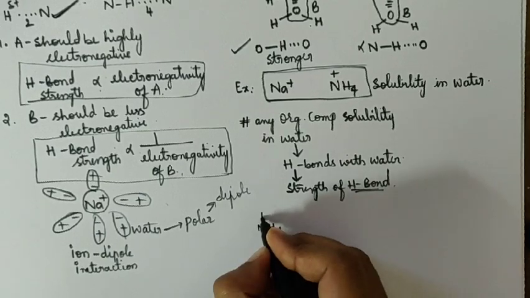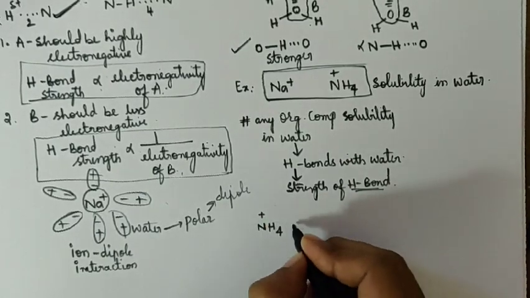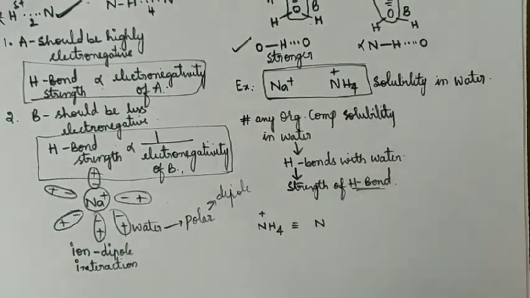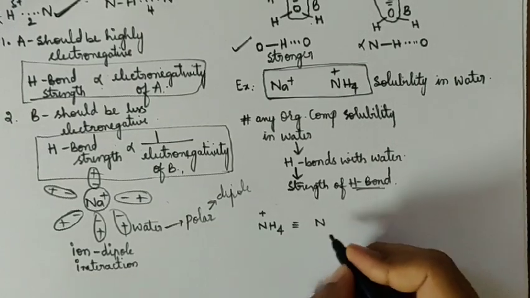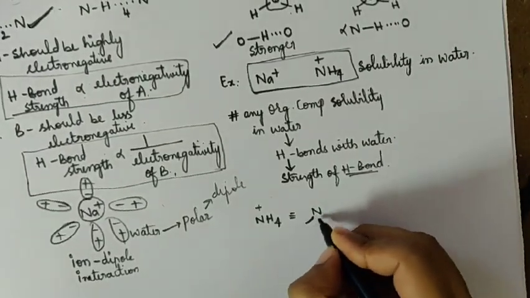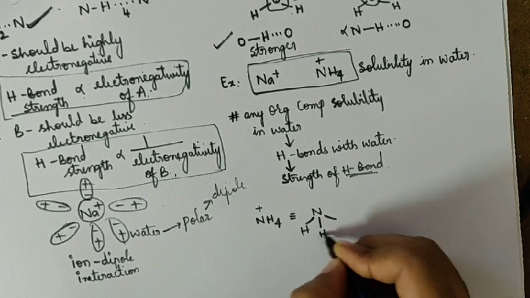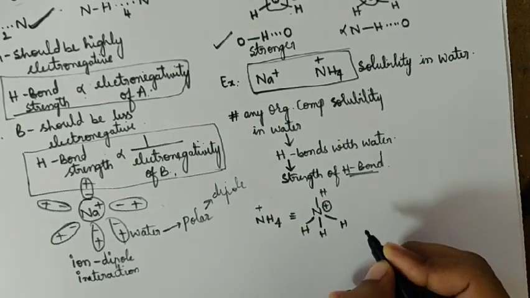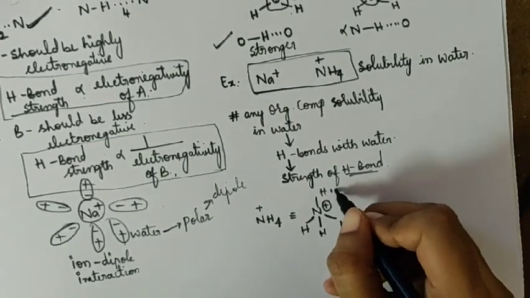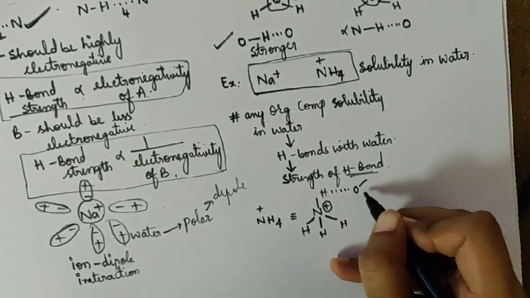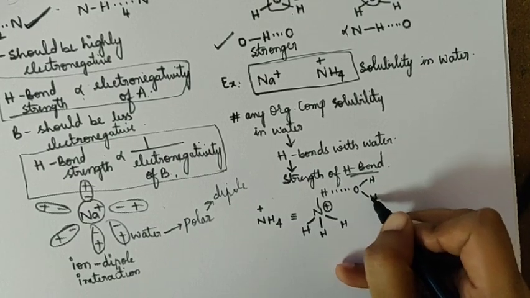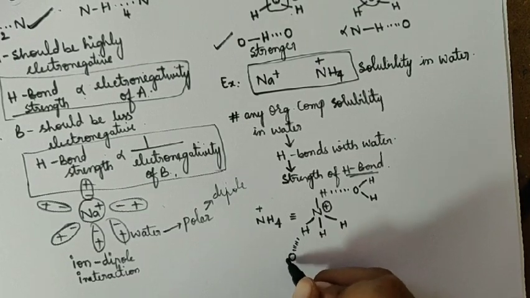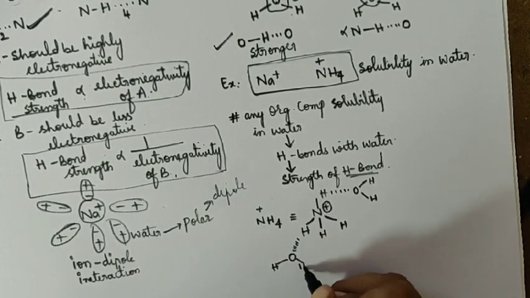Observe that it has the possibility, the capability, of forming hydrogen bonds with water.